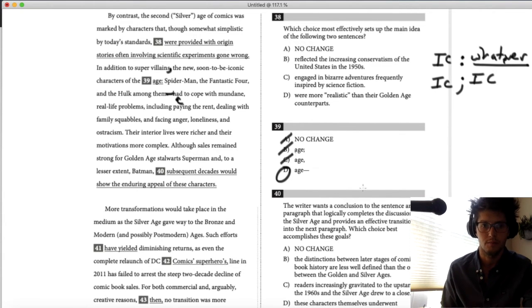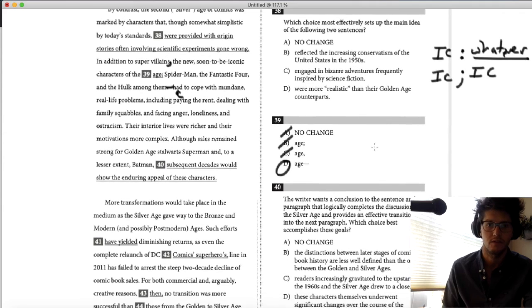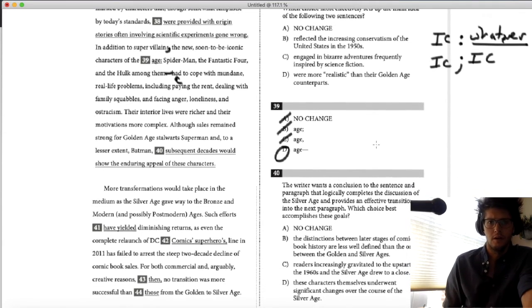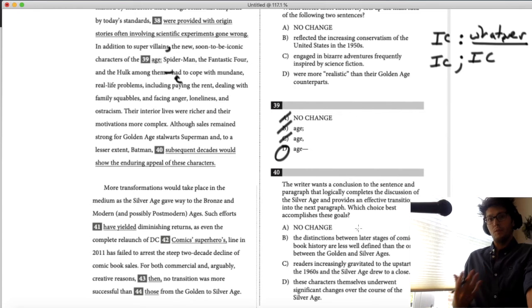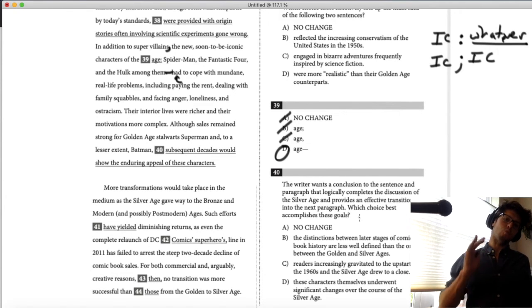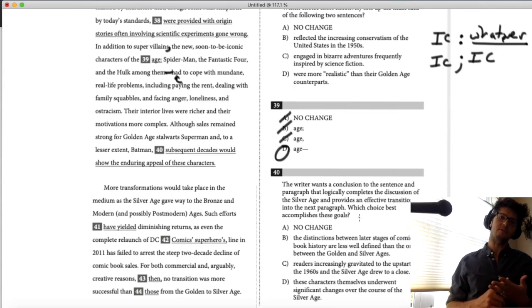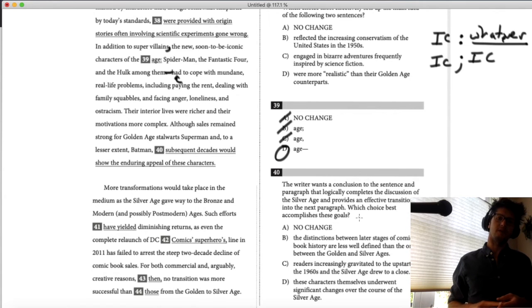Okay, so now I'm going to scroll down a little bit so we can see number 40 a little bit better. Okay, so look, questions that give you prompts, you want to pay really close attention to the specific language that they mention in the prompts. The only way for this question to be objective, so that there's one right answer and three that are definitely wrong, is for them to use specific language in the question and have that specific language map on to what we see in the correct answer and not map on to the things we see in the incorrect answer.